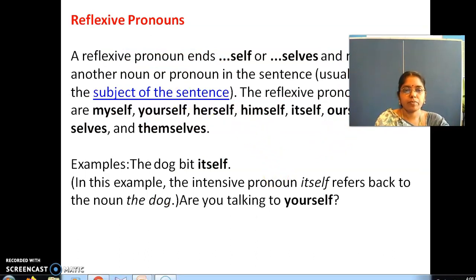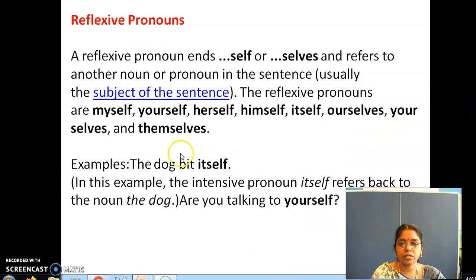Reflexive pronouns, right? Reflexive pronouns end with self or selves and refer to another noun or pronoun in the sentence, usually the subject of the sentence. The reflexive pronouns are myself, yourself, herself, himself, itself, ourselves, yourselves, and themselves. The dog bit itself. In this example, the pronoun itself refers back to the noun the dog. Are you talking to yourself?